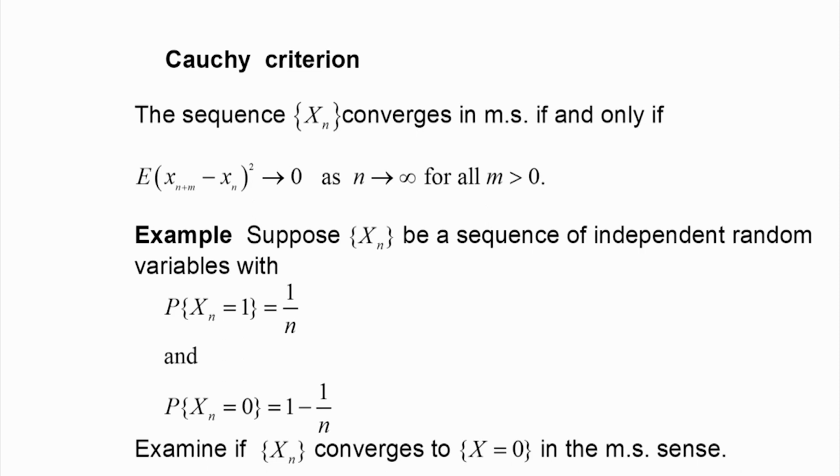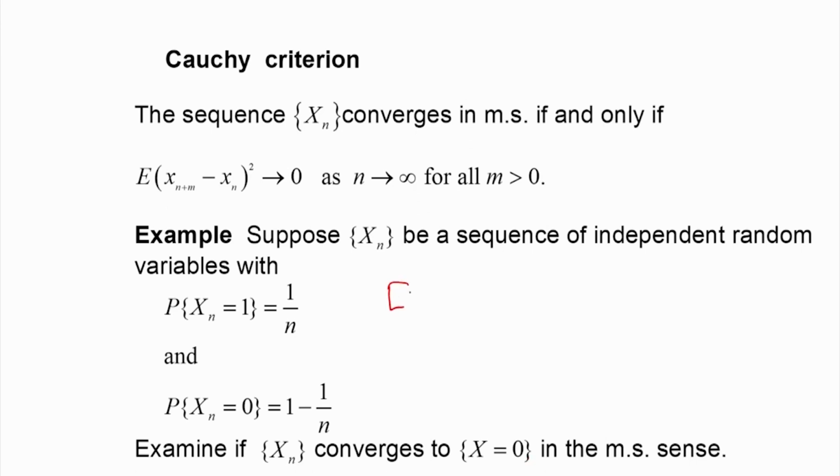For example, we can consider this problem again. Probability of x n equal to 1 is equal to 1 by n, probability of x n equal to 0 is equal to 1 minus 1 by n. And we additionally assume that it is a sequence of independent random variables. So, we do not know, suppose, that it converges to x equal to 0. Without that also we can prove this. How will we prove?